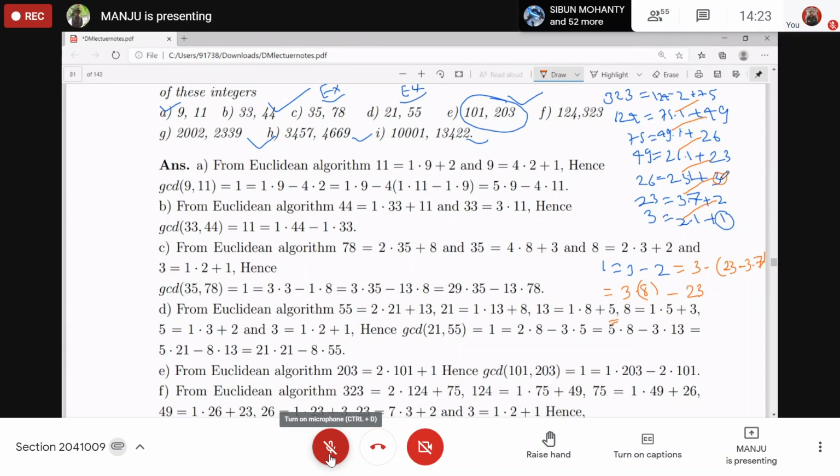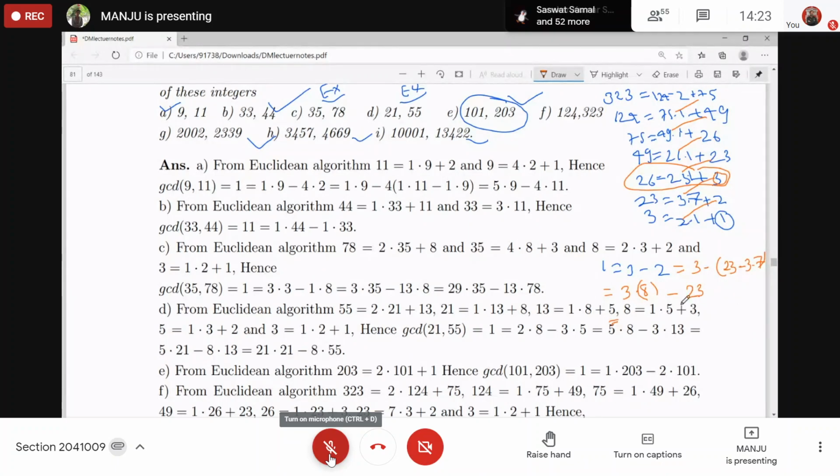Now what you do? Put the value of 3 from this equation into this one, right? So 8 is outside and the value will be 26 minus 23 into 1. So 1 you can just ignore. So 26 minus 23 into outside 8. Collect all the coefficient of 23 and so on. So just tell me what you got.